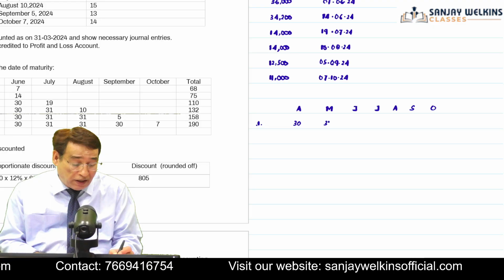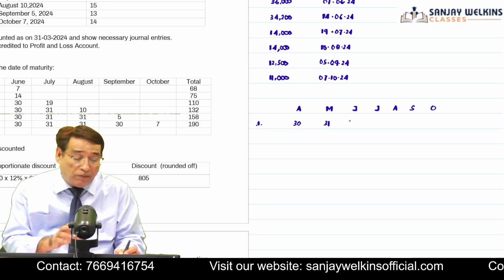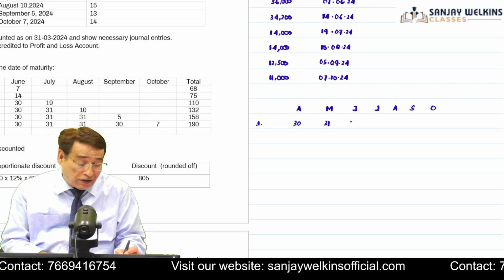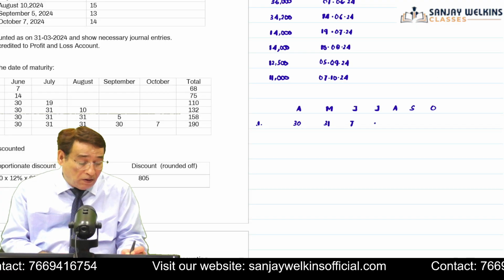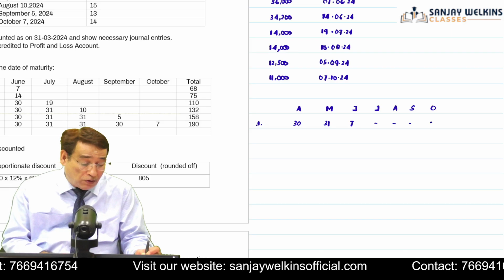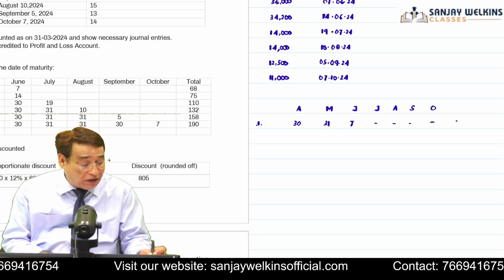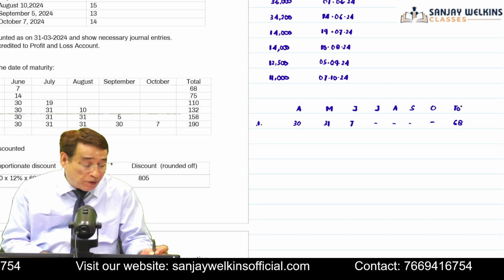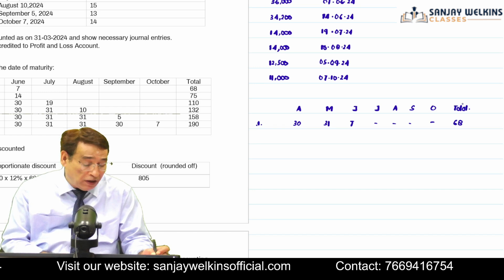Then I am going to write here 31 days. And in the month of June, there is the maturity date, so 07. I will write here 7 days. So if I total it up, 61 plus 7, it will be equal to 68 days. So we have computed the number of days for the first bill. Is it clear to you?